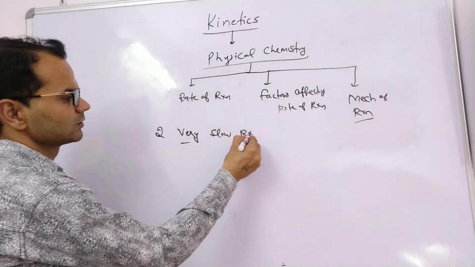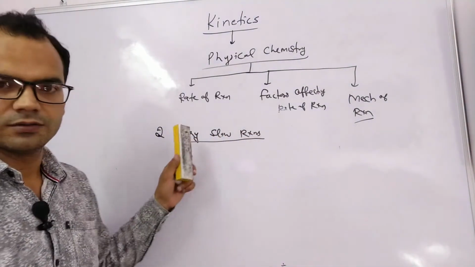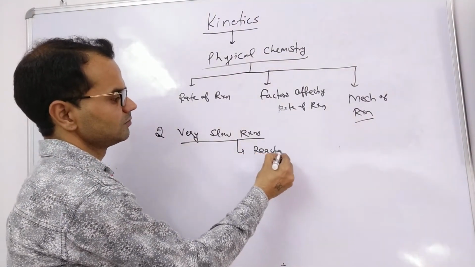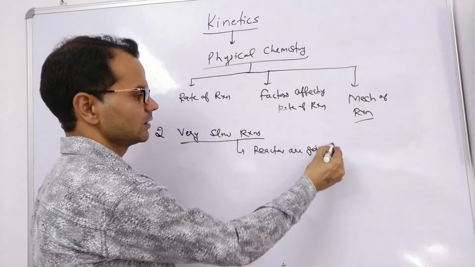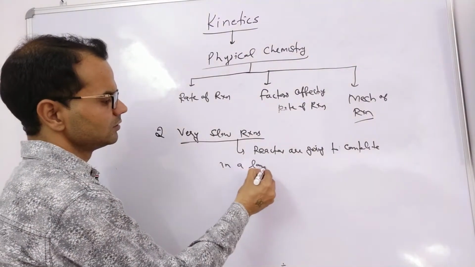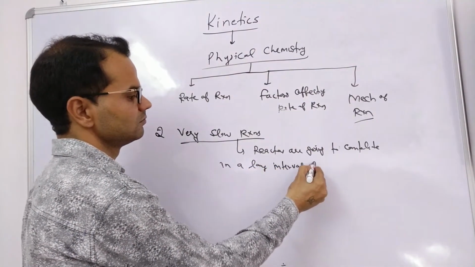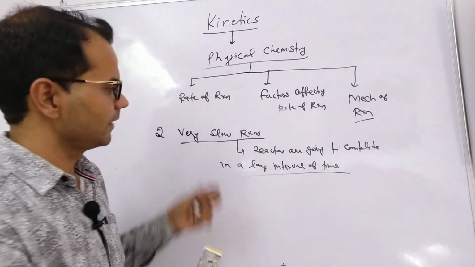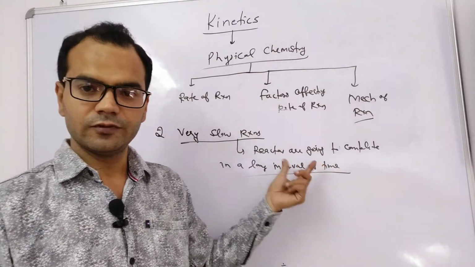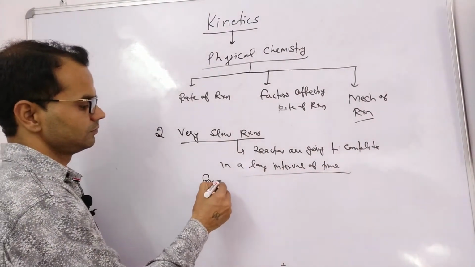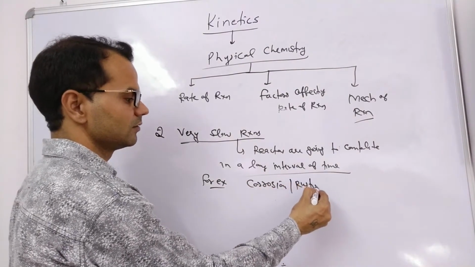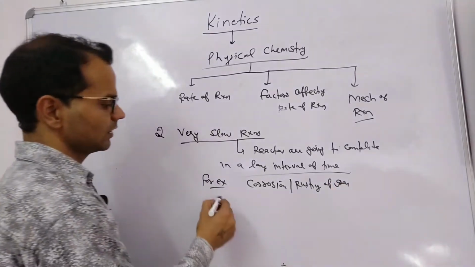very slow reactions. As the name indicates, very slow reactions are going to complete in a very long interval of time. For example, corrosion or rusting of iron. Second, fermentation.